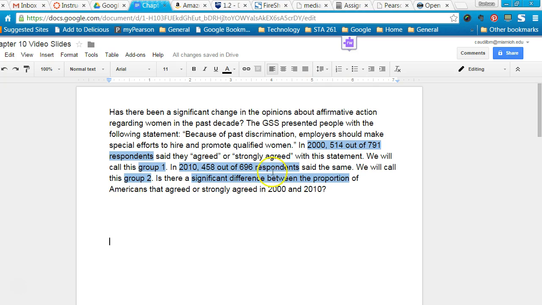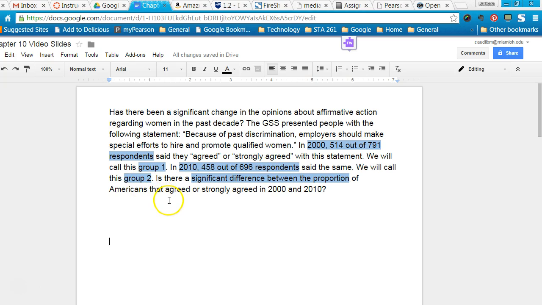I've highlighted some important information from the problem that we will be using to solve this problem. First of all is the proportion from the sample from the year 2000, 514 out of 791, and they've indicated that we will call this Group 1. And then the sample for the second proportion from 2010 is 458 out of 696, and they indicated we would call that Group 2.